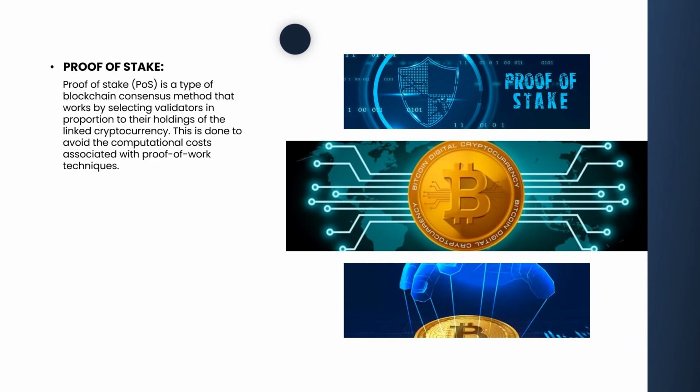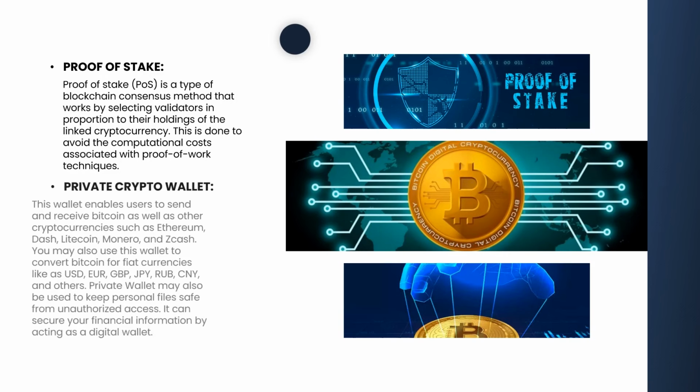Proof of stake. Proof of stake, POS, is a type of blockchain consensus method that works by selecting validators in proportion to their holdings of the linked cryptocurrency. This is done to avoid the computational costs associated with proof-of-work techniques.